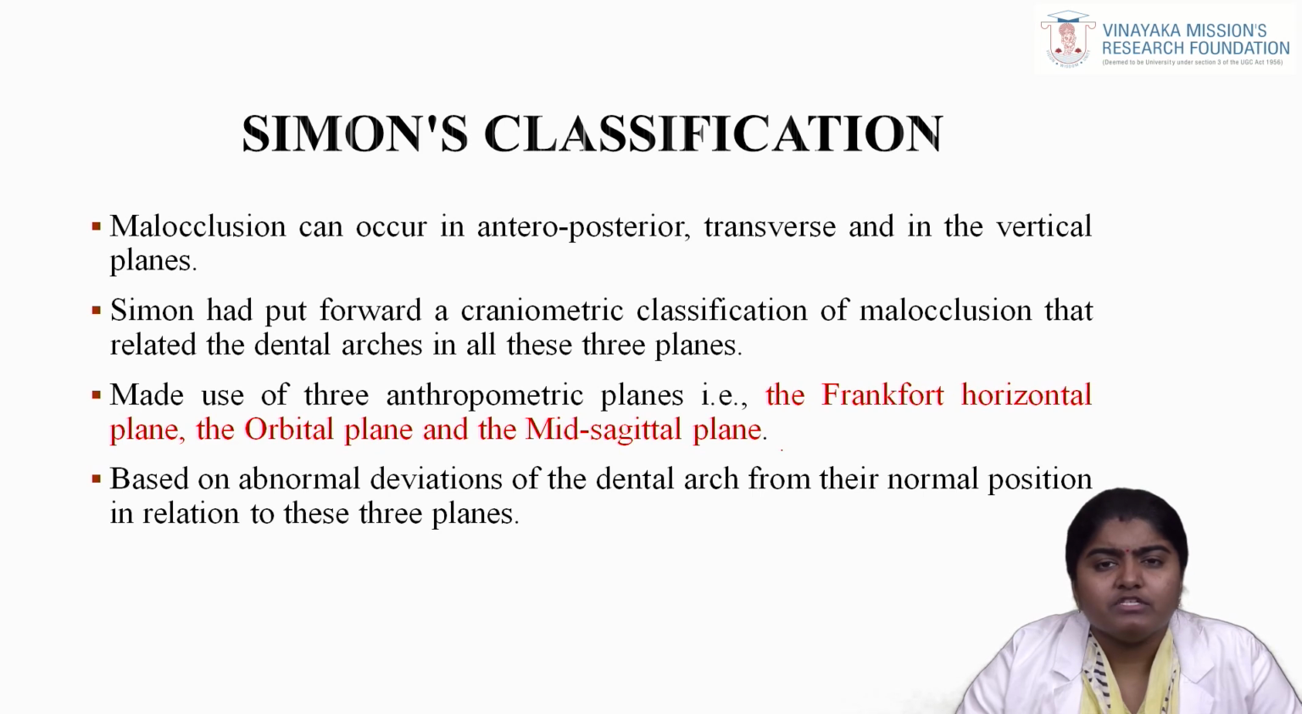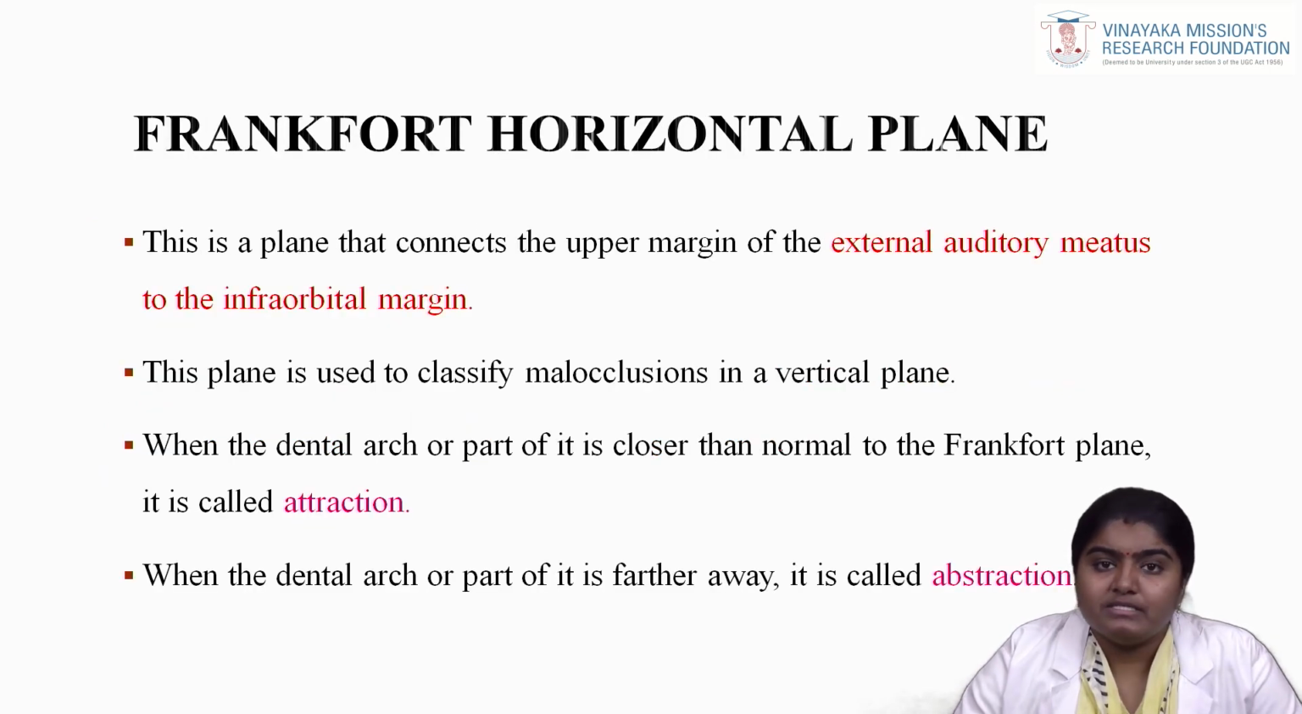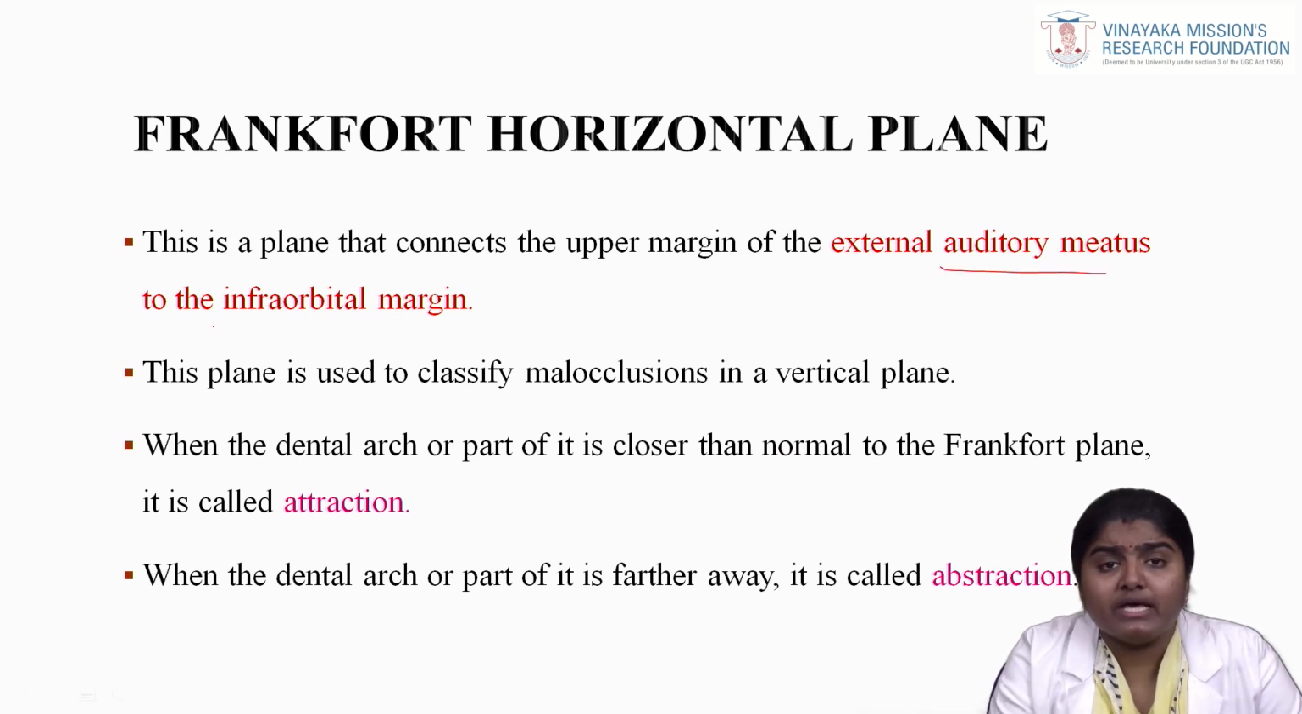Next we will be seeing Simon's modification. It is based on the planes, that is the anteroposterior, transverse and vertical planes. Okay. First we will be seeing that it is based on the anthropometric planes, that is the Frankfurt horizontal plane, orbital plane and mid sagittal plane. Okay. First we will be seeing the Frankfurt horizontal plane, that is where the plane is placed from the external auditory meatus to the infraorbital origin.